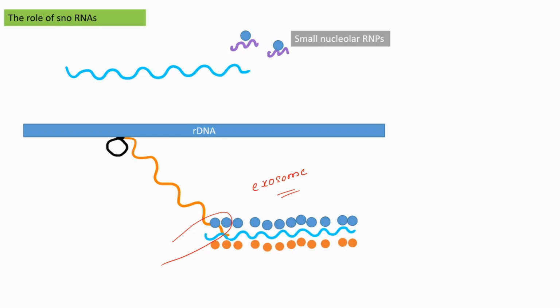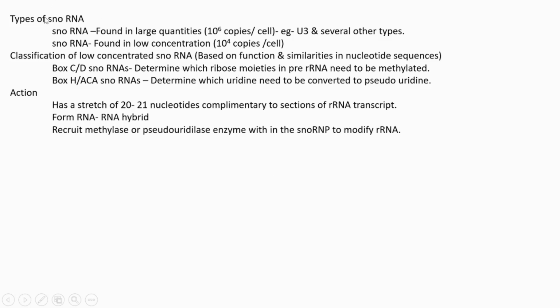Next I am going to tell you about the different types of snoRNA. snoRNA can be divided into two categories based on its abundance. The first is the type that is present in large quantities, about 10 raised to 6 copies per cell.